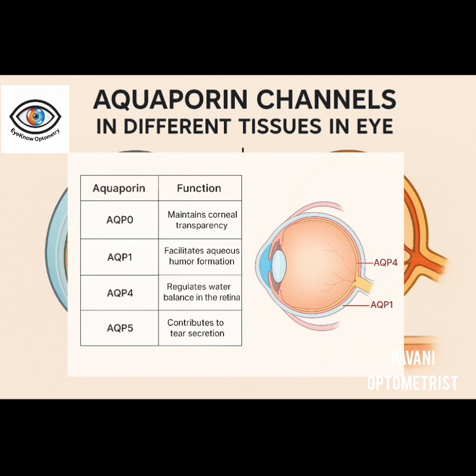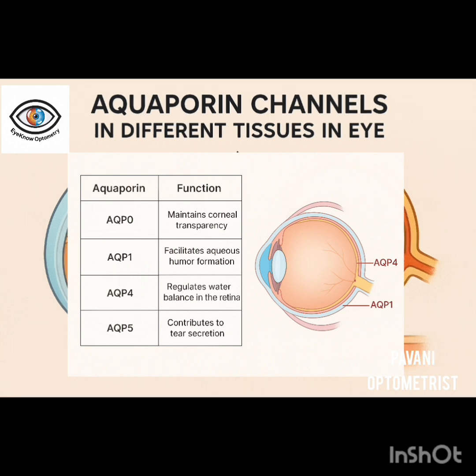In the ciliary body we have AQP1 and AQP4 aquaporin channels, which help in aqueous humor secretion and IOP regulation. In the retina we have AQP1 and AQP4 water channels, which help in maintaining the water balance. And in the lacrimal gland we have AQP5, which helps in maintaining the tear secretion and dry eye protection.